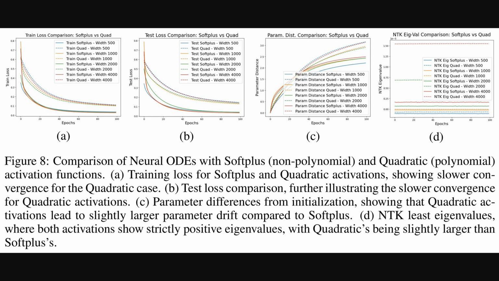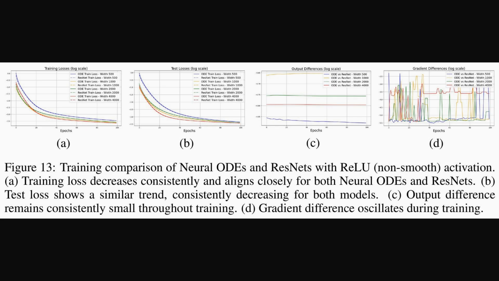importance of sufficient nonlinearity. Okay, so Figure 13 gives us a direct comparison between neural ODEs and ResNets, but this time using the non-smooth ReLU activation. Plots A and B show that both training and test losses decrease quite nicely, and similarly for both architectures across different widths. Plot C indicates the output differences stay small. However, look at plot D. The gradient differences oscillate quite a bit during training, suggesting potential challenges with non-smooth activations, unlike the smoother convergence we saw earlier.